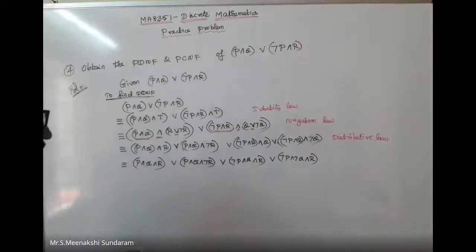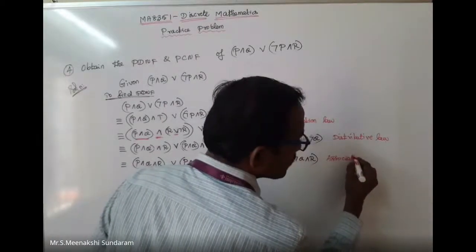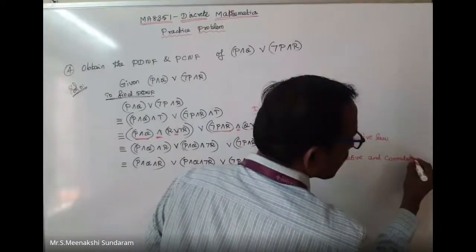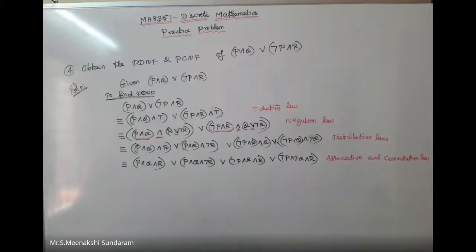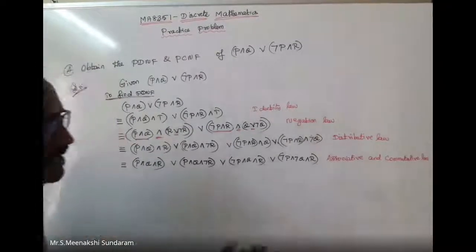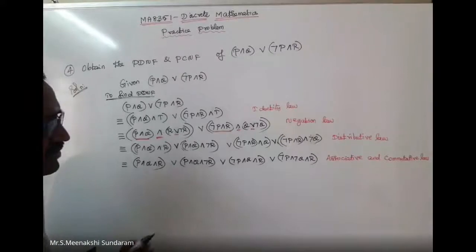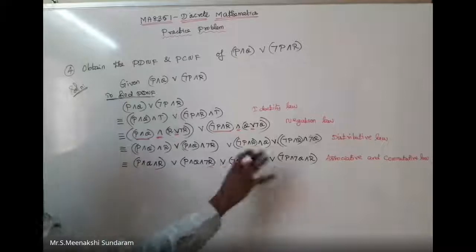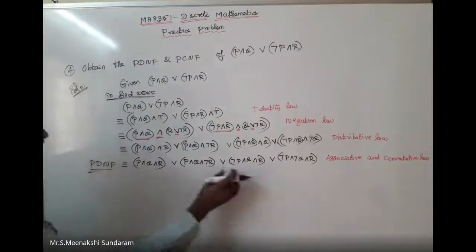I can apply the associative and commutative law. Associative and commutative law. Are you clear for this one? Okay. If any term is repeated, you can omit it. Yeah, none of the terms is repeated. All are distinct values. In case of repeated values, you can write one time enough. So simply you can write 4 terms. That is your PDNF, principal disjunctive normal form.